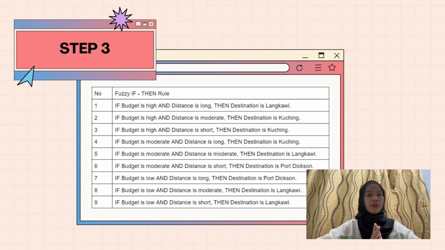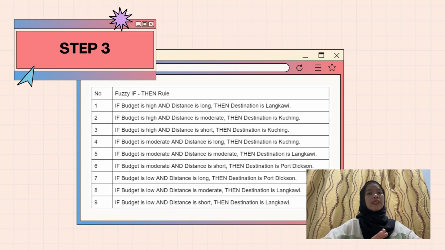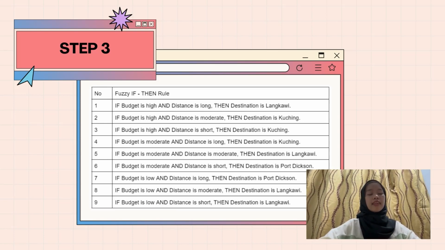For the fourth one, if budget is moderate and distance is long, then the destination is Kuching. Next, if budget is moderate and distance is moderate, then the destination is Langkawi. Next, if the budget is moderate and the distance is short, then the destination is Port Dickson.